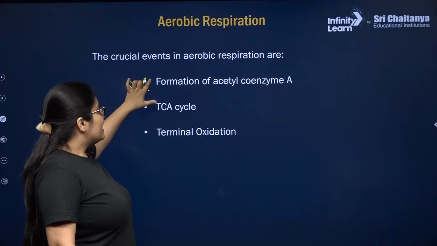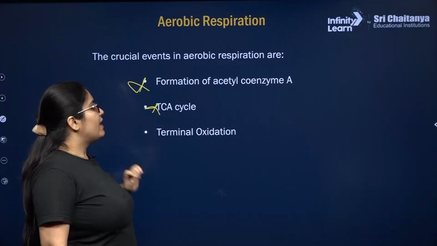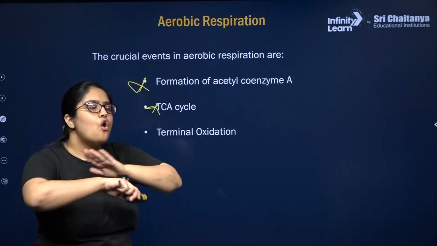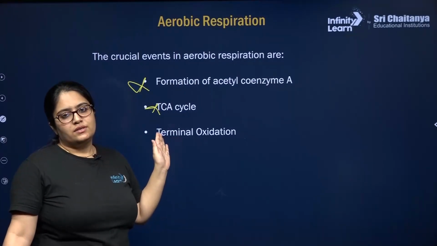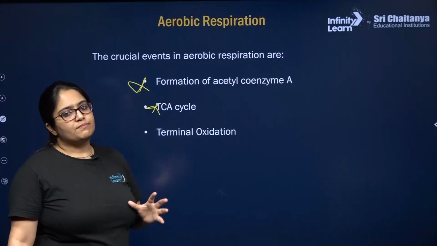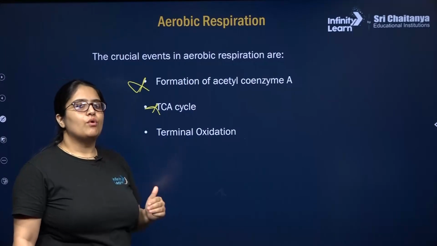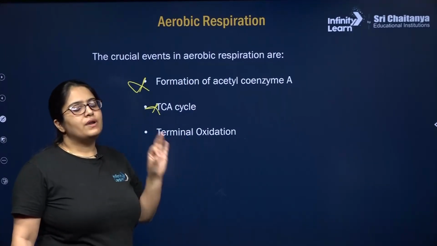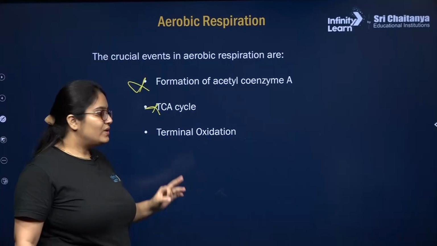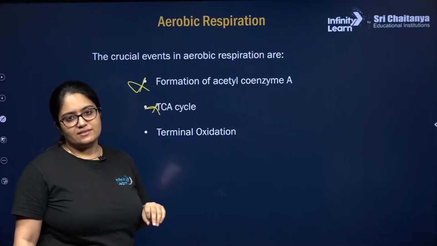So finally at the end of TCA cycle, all the carbons present in a respiratory substrate will be released in form of CO2. So complete breakdown of the respiratory substrate will take place at the end of TCA cycle.